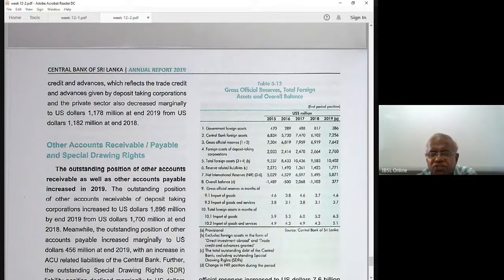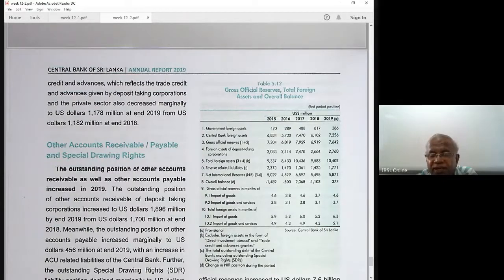NIR is 3 minus 6: gross official reserves minus 6, the liabilities. Reserves minus liabilities, you get the overall net NIR. Then this overall balance is, what is this? Balance of payment position. 37719, 2018 1103. Now what will happen when you add these two?